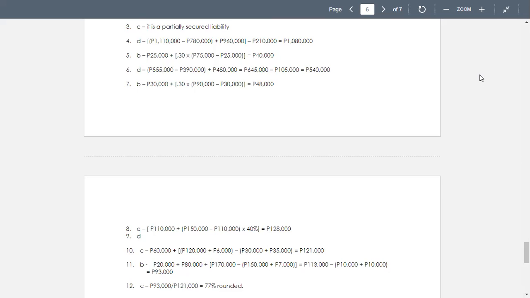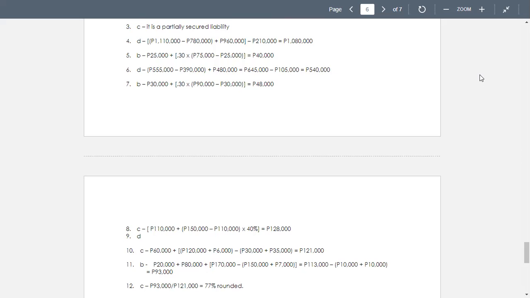110,000. That's the amount realized on the land. The mortgage on the land was 150,000, and it was sold for 110,000. And then we add the difference between 150 and 110. That's only 40, and you multiply that by 40%. Now, what's the total payment that Miley should have received?